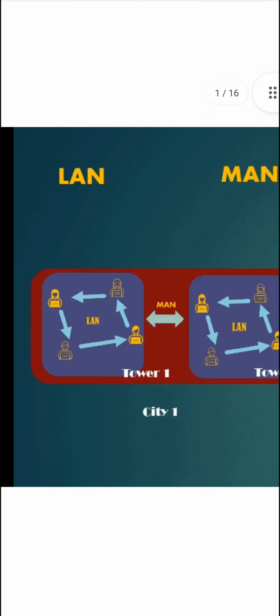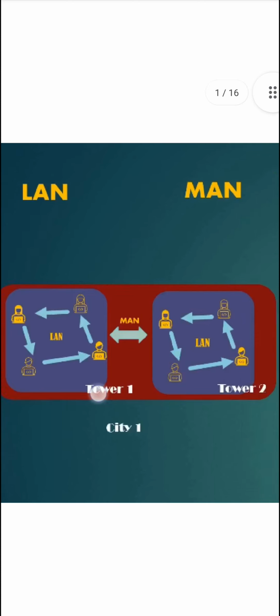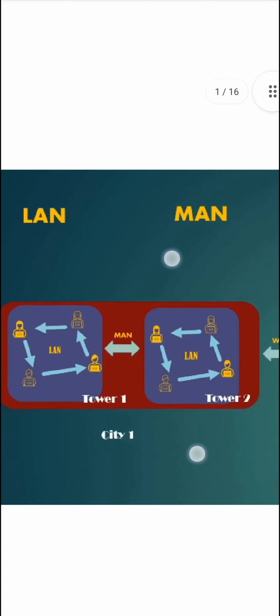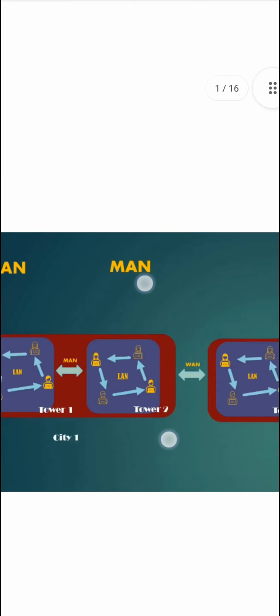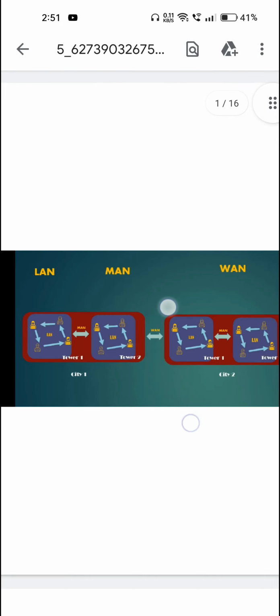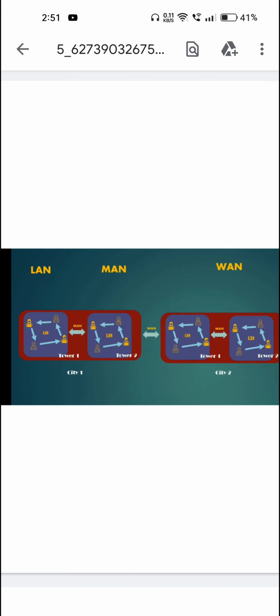If two buildings in the same region have to communicate between their servers, we use the MAN network, the metropolitan network. And if there are two branches, one in Mumbai and another in Delhi, the technique to communicate between them is a WAN network.